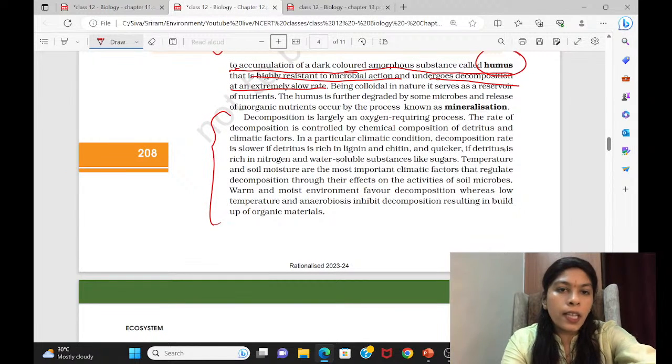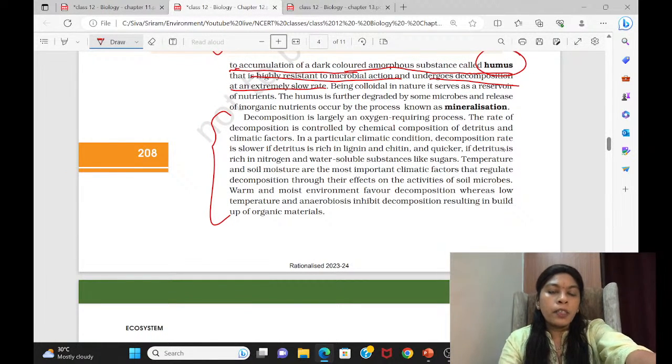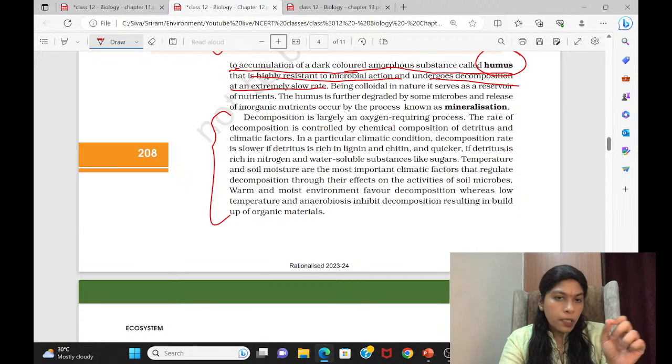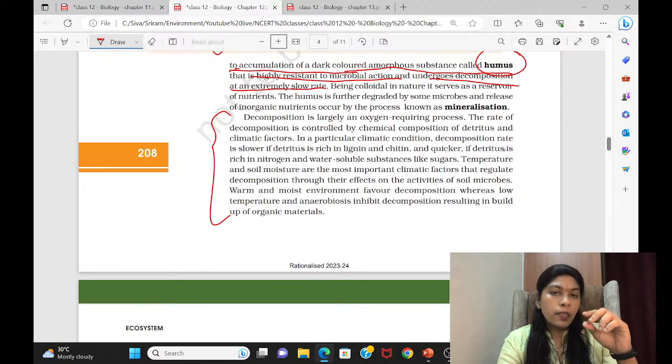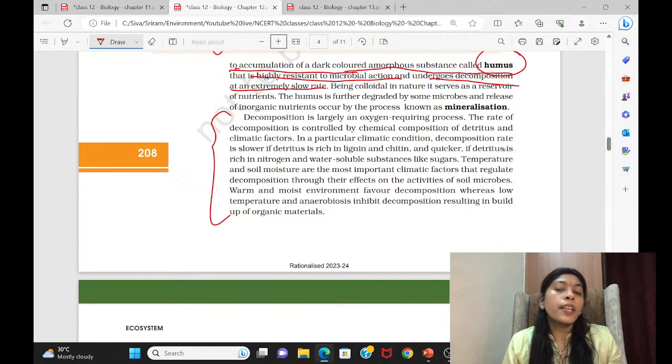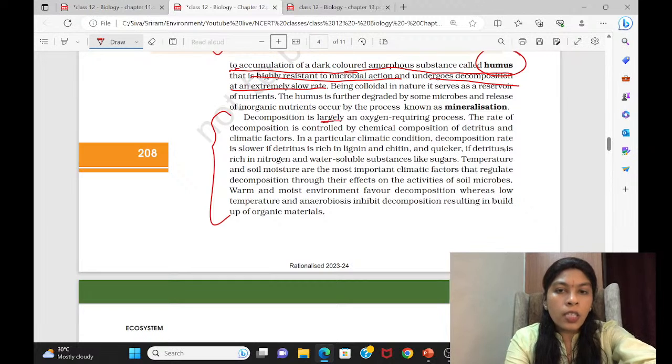Now come to this particular point. This was asked in last year's question paper. They connected this specific point with the tropical rainforest and asked a question. There was a statement, and there was a reason for it: in the tropical rainforest, the decomposition rate is faster. The second statement was related to the reason. From here you have to understand that decomposition is largely an oxygen requiring process. The rate of decomposition is controlled by the chemical composition of detritus and the climatic factors.